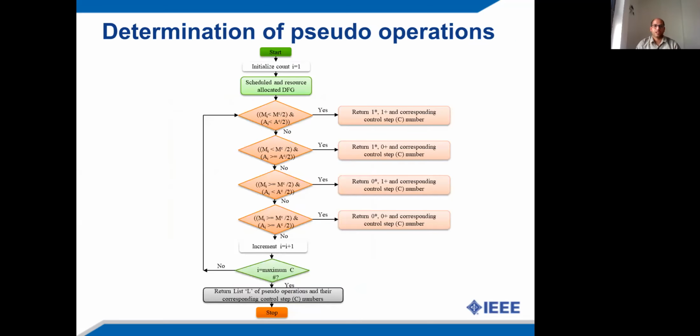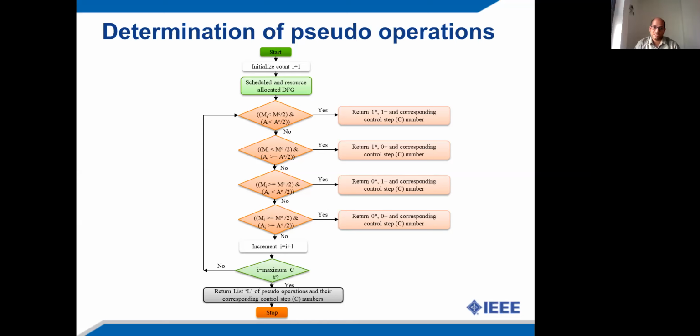So now coming to the first step of the proposed approach, that is determination of pseudo operations. This algorithm starts with the initialization of a variable I, which keeps track of the control steps of the scheduled data flow graph. In the scheduled and resource allocated data flow graph, in each control step, it is checked whether the number of multiplier units is less than half of the multiplier constraint. If so, then the algorithm returns one pseudo multiplication operation and the respective control step number.